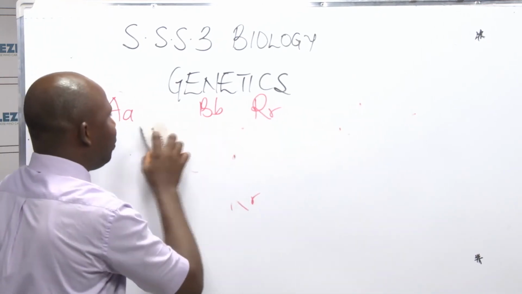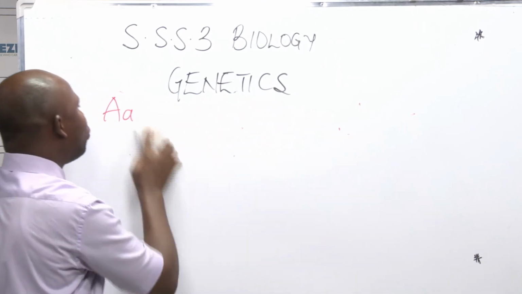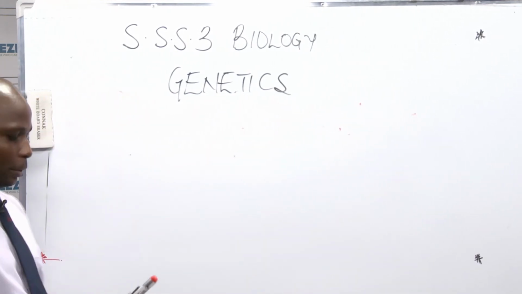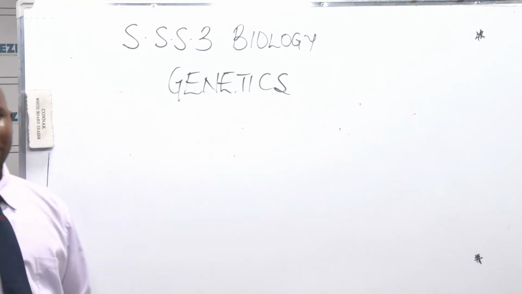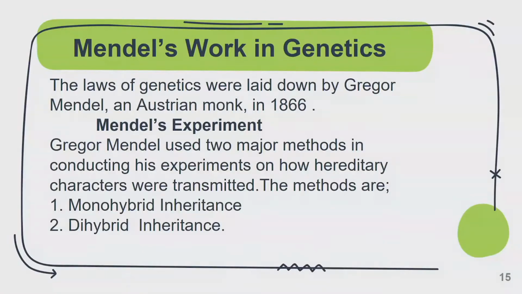Now, be that as it may, we now look at the last item on the objective, Mendel's work in genetics. When we talk about Mendel's work, we are looking at the contribution of a particular man called Gregor Mendel.